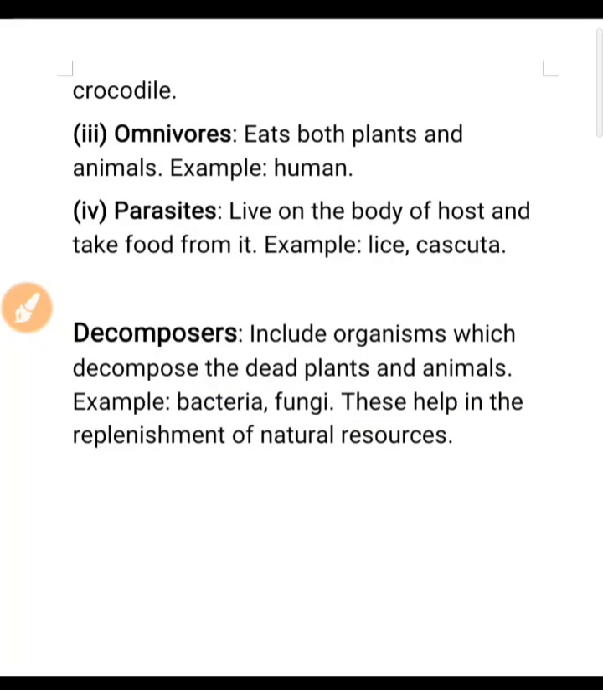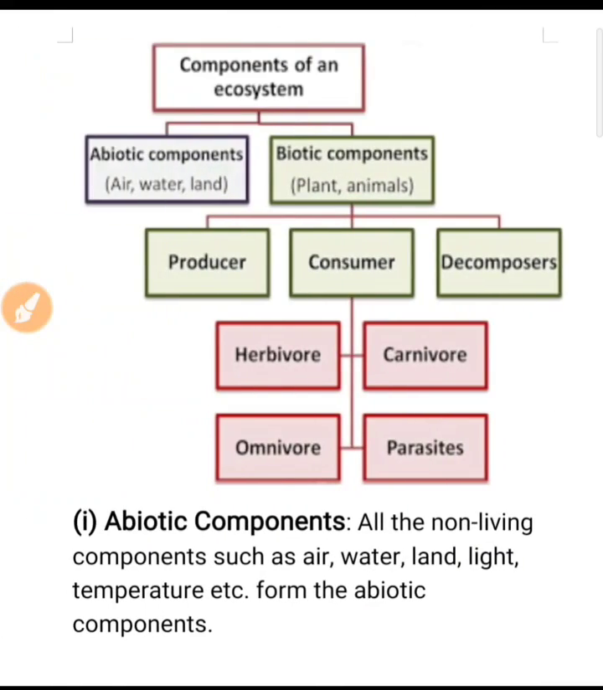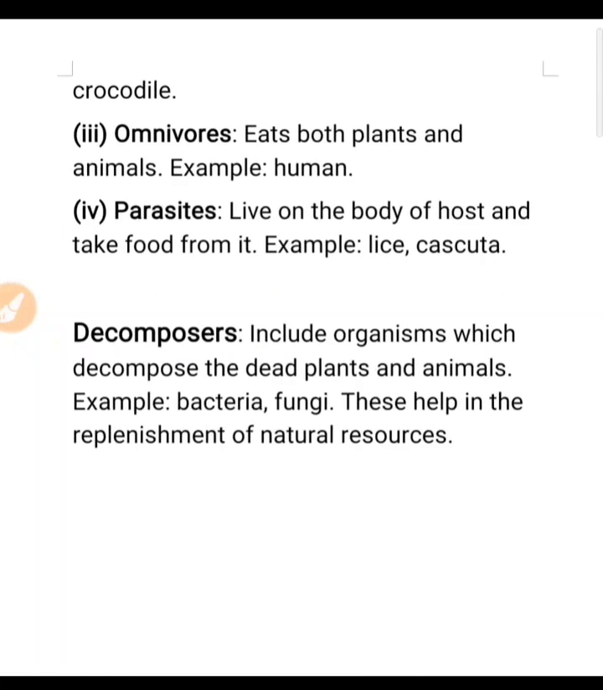So this is about the ecosystem, which is of two types, natural and artificial, and these are the components of ecosystem. Okay, in the next class we will discuss about the food chain and food web.